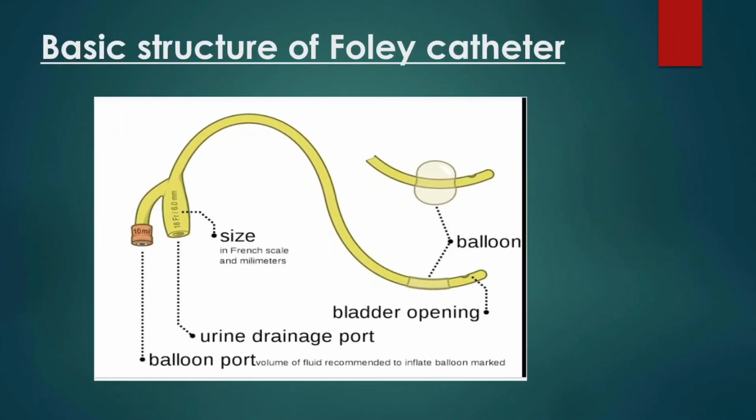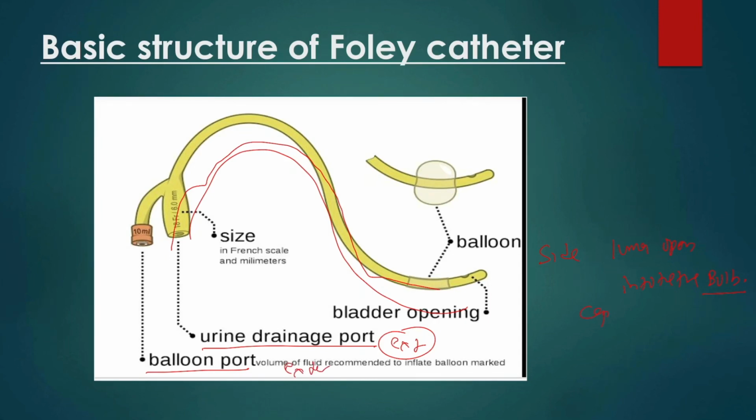The basic structure of Foley is that there is a main lumen and there is a side lumen. The side lumen opens into the bulb, and the main lumen has a urine drainage port externally, and the side lumen has a balloon port externally, and the capacity of the balloon is written over the balloon port.